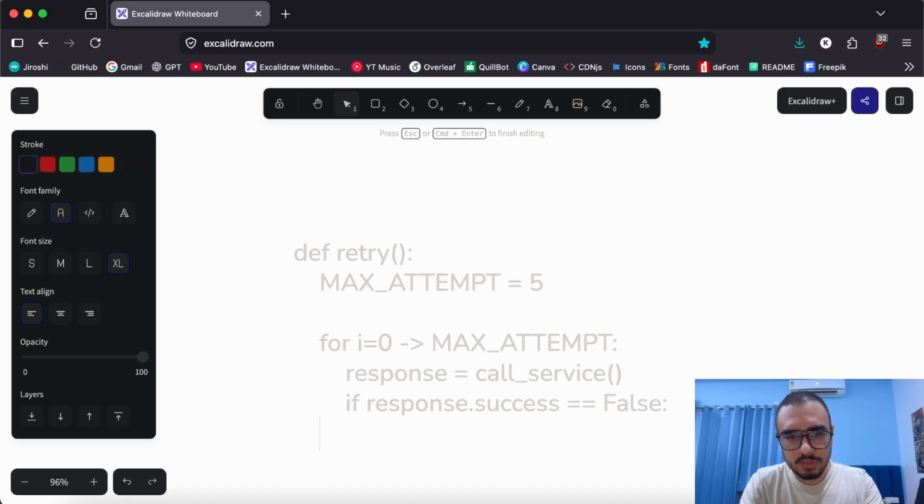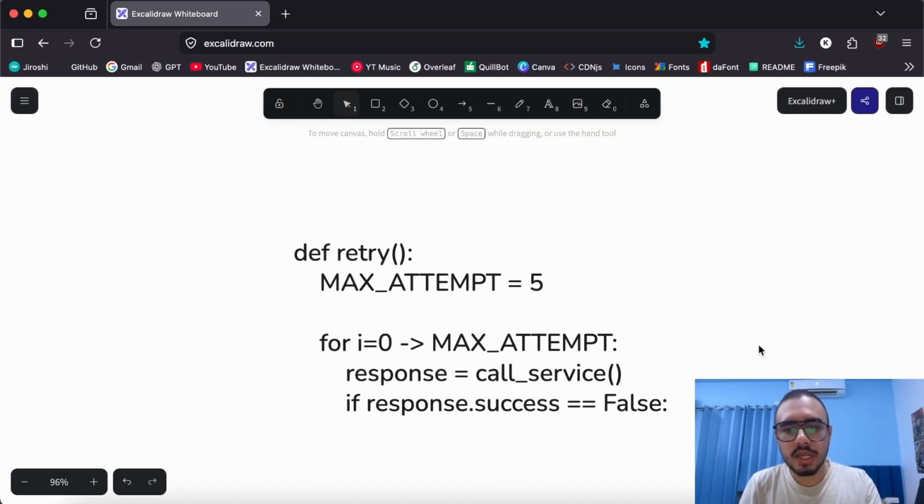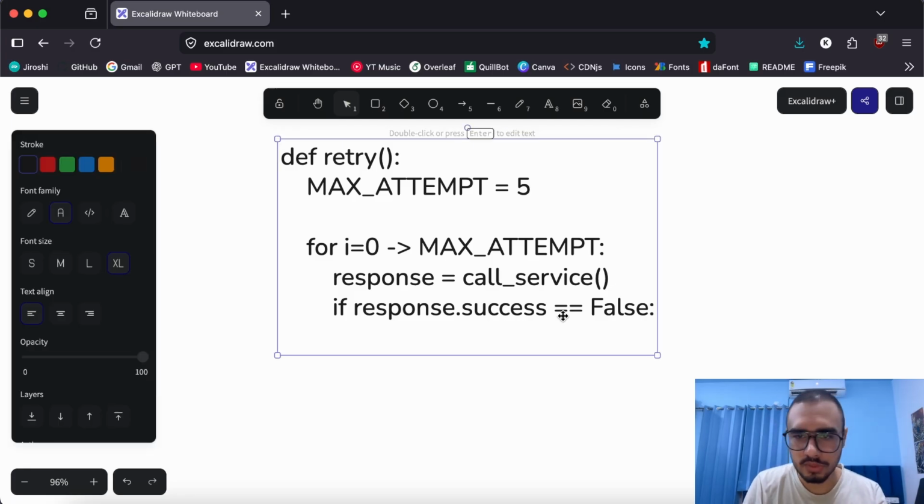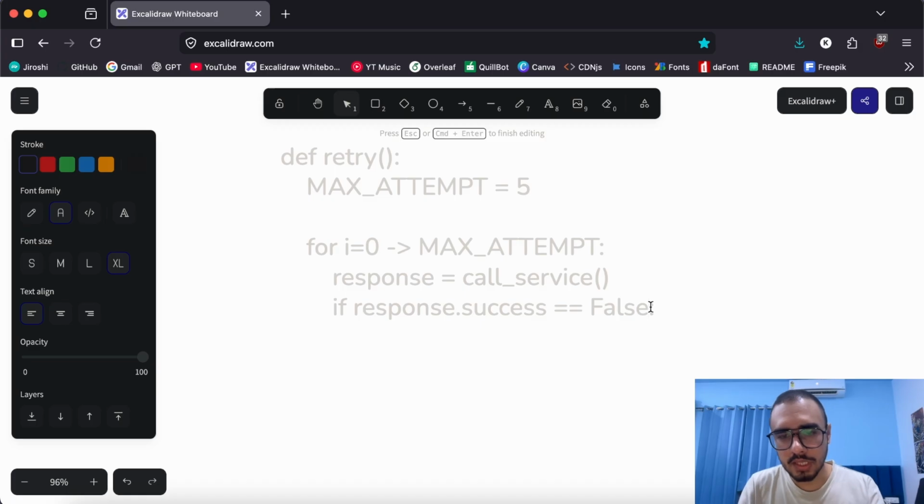That means the request failed, that is, the response is not successful. And if that is the case, we'll check if the response.status falls under a set of retryable response statuses.